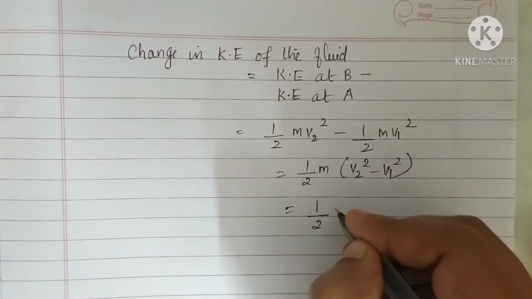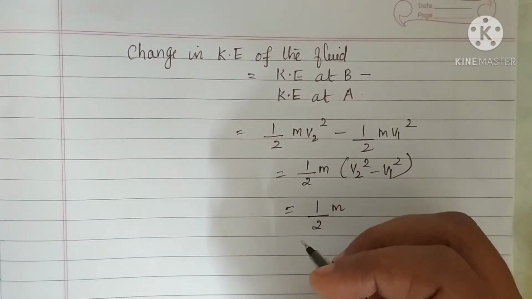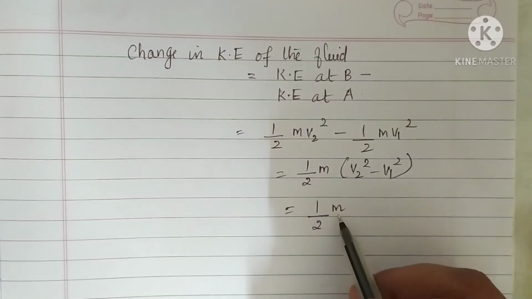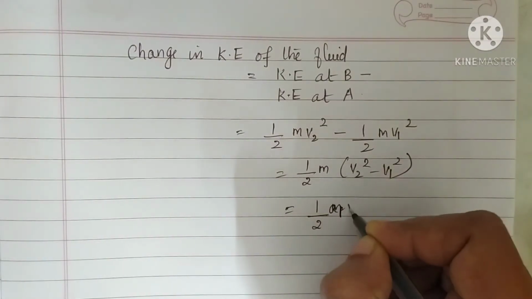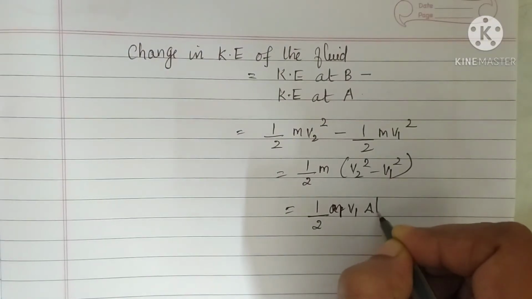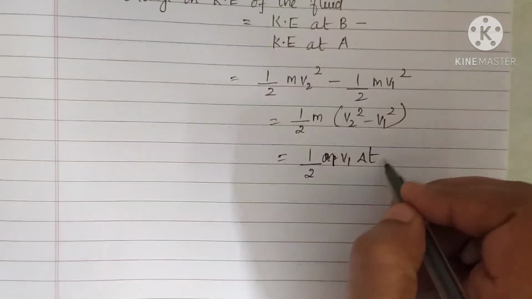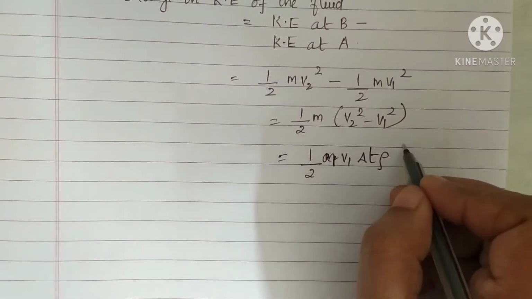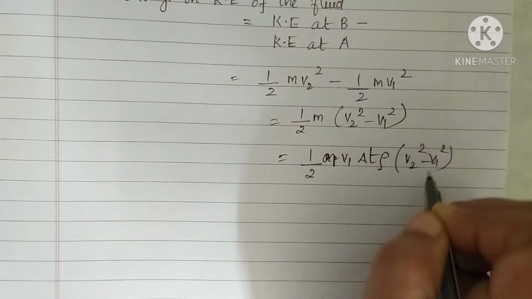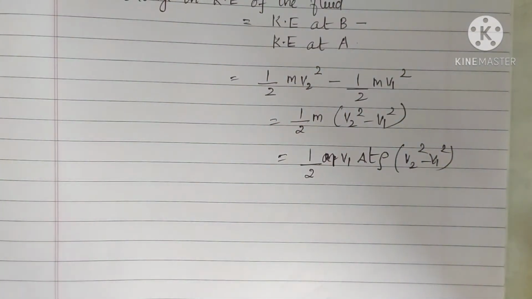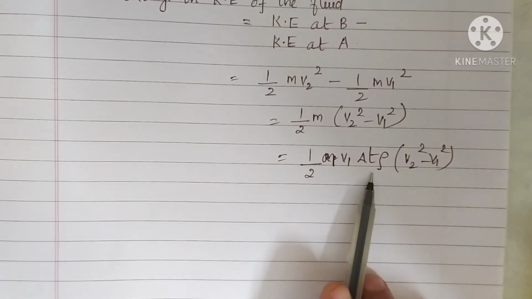Now we can substitute the value for m that we got in the last equation. That is half m into, what is the expression? Sorry, what is the expression for m? M is A1 V1 delta T. Isn't it? A1 V1 delta T. Then rho is there into V2 square minus V1 square. Okay. So this is the change in kinetic energy of the fluid.